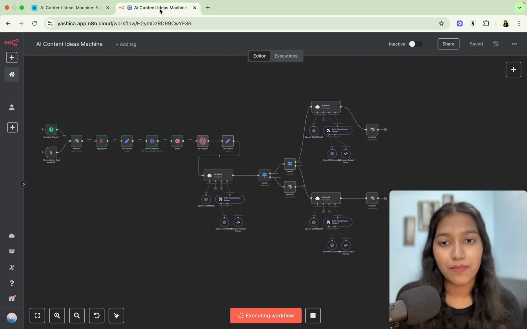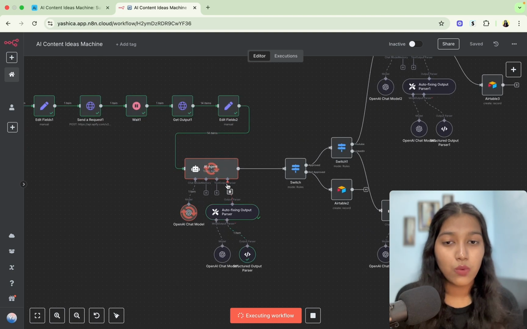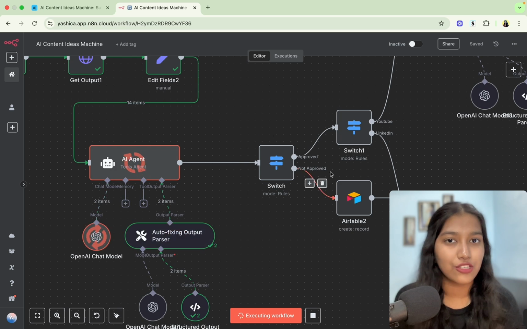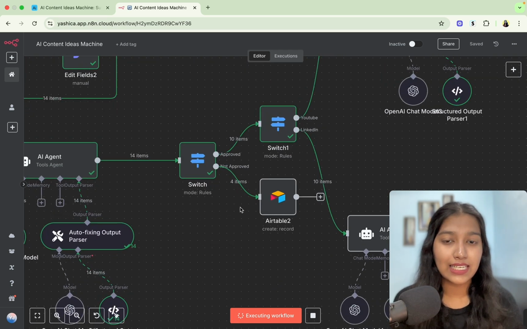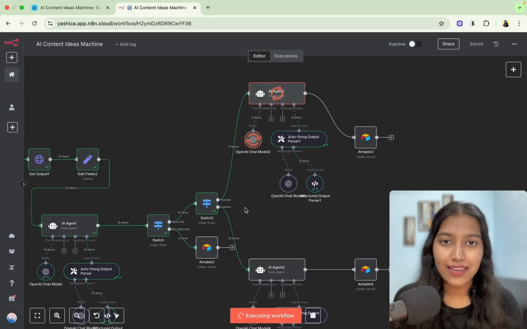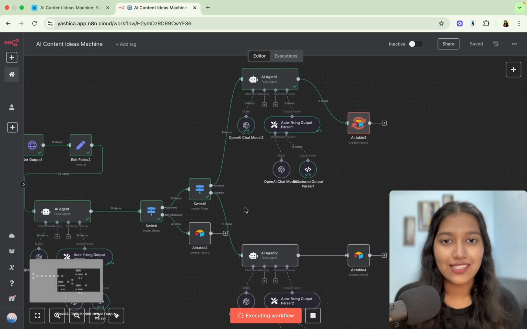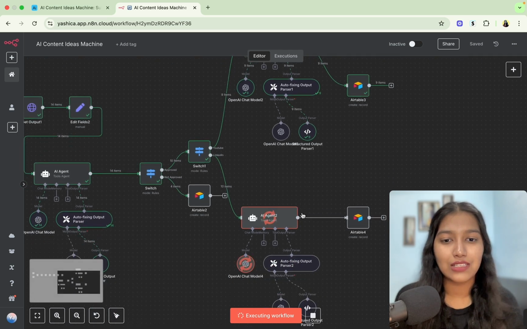Once it has retrieved them, it runs them through an AI agent which intelligently tells whether or not that idea is approved or rejected. So as you can see here, 10 of those were approved and 4 were rejected. After the ideas have been approved, they basically go to other AI agents which convert them into ideas. So for instance, this one does it for YouTube and this one for LinkedIn.